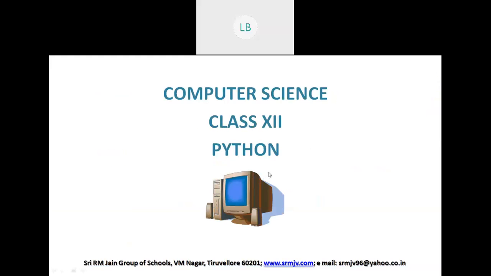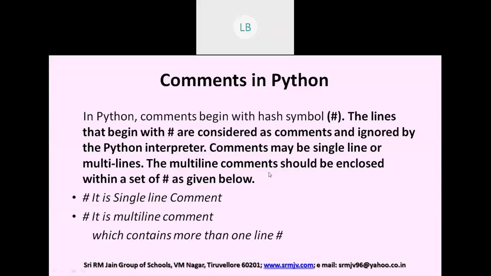In the last class, we were discussing about tokens in Python. Let us see comments in Python. Comments begin with hash symbol. Normally, we used to give comments between the lines in a program for understanding purpose. The lines that begin with hash are considered as comments and are ignored by the Python interpreter.